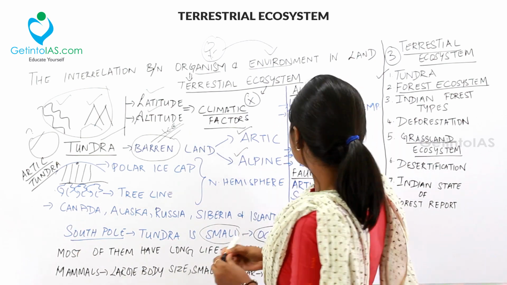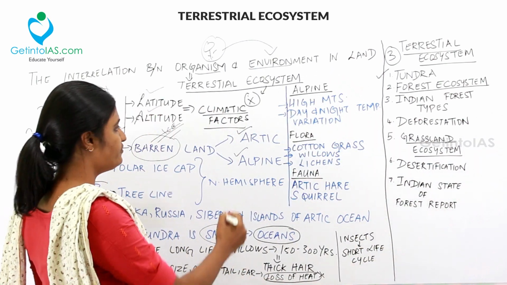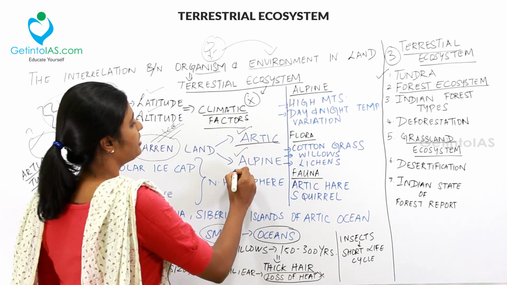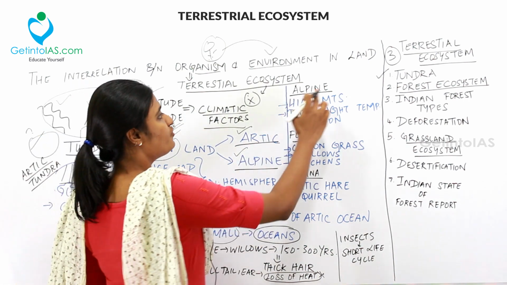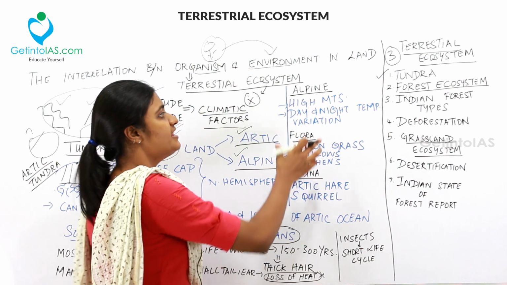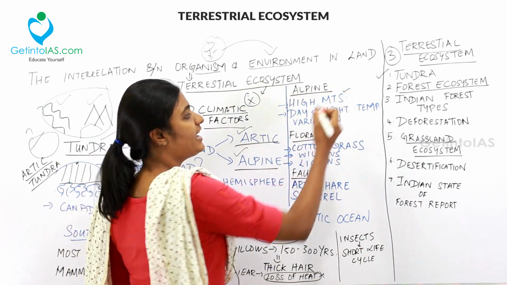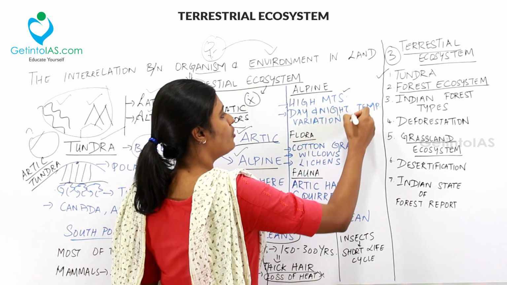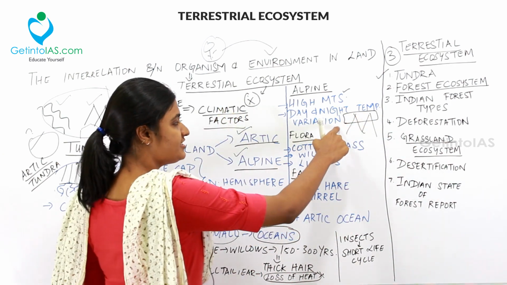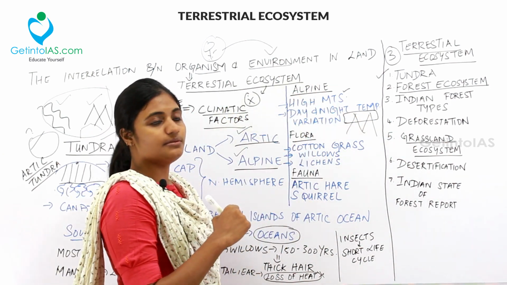So next thing is the Alpine. We are done with Arctic tundra. Now we are going to deal with the Alpine tundra. So where is this Alpine tundra? This Alpine tundra is found on the high mountains. If there are high mountain ranges, then on this region the Alpine tundra will be found.